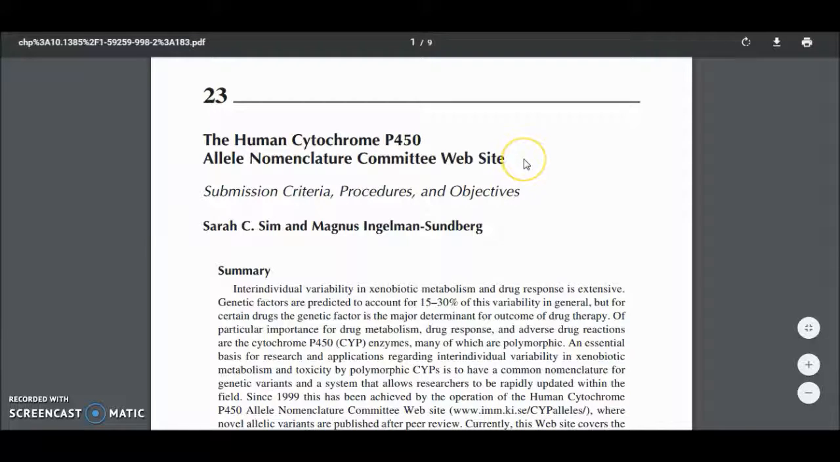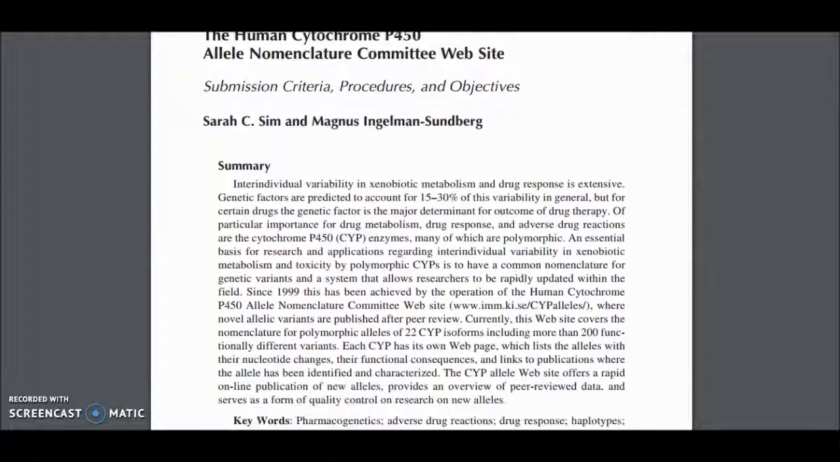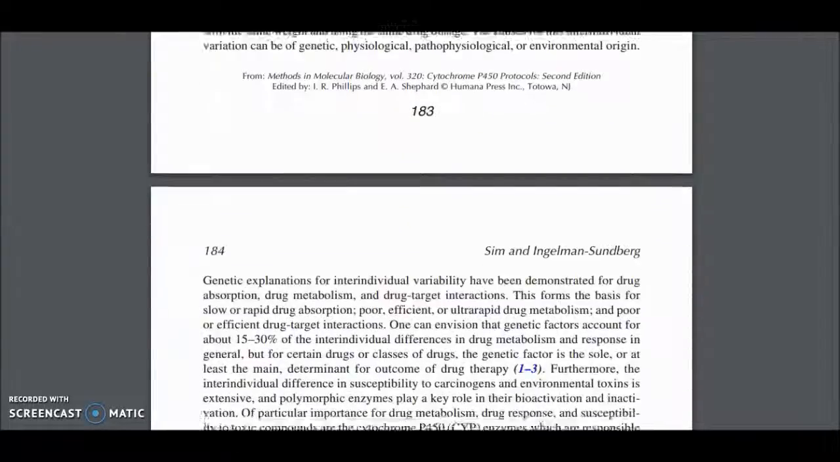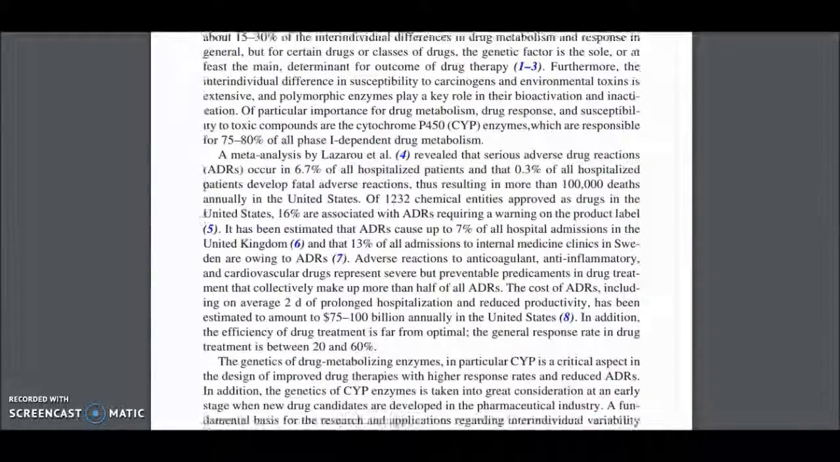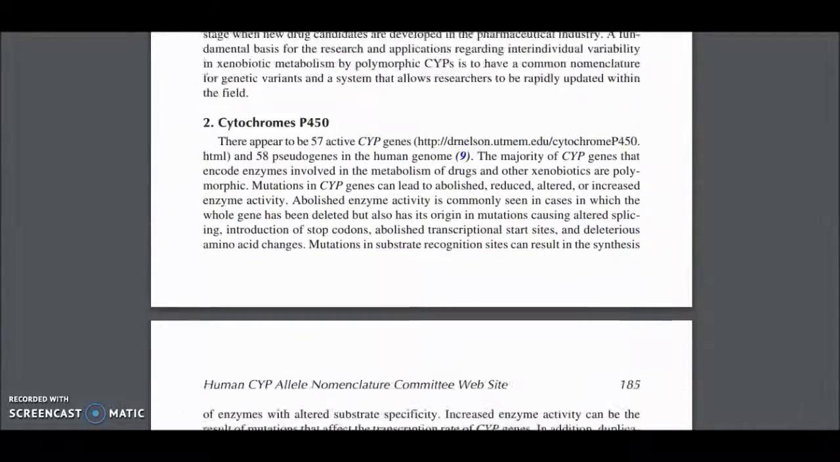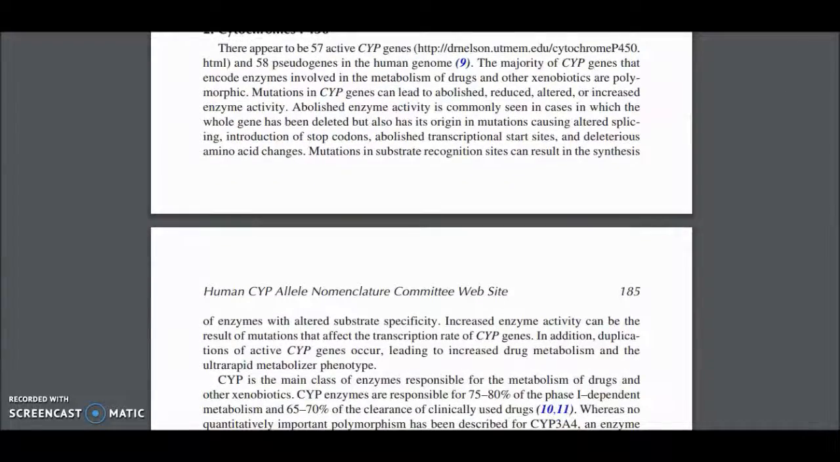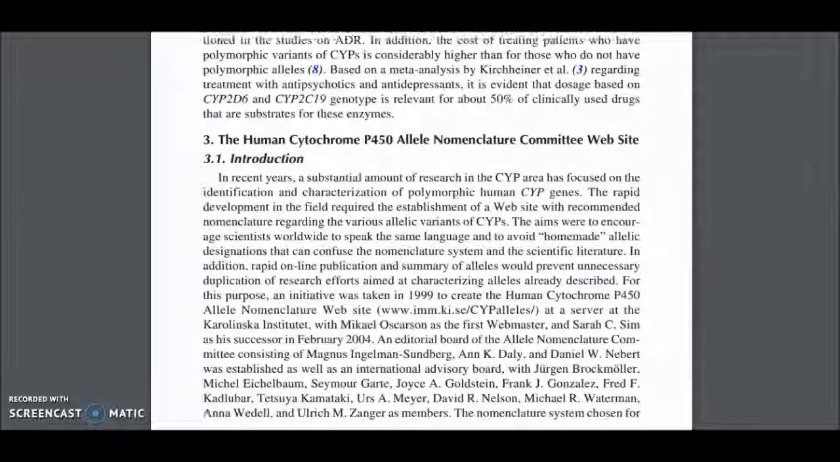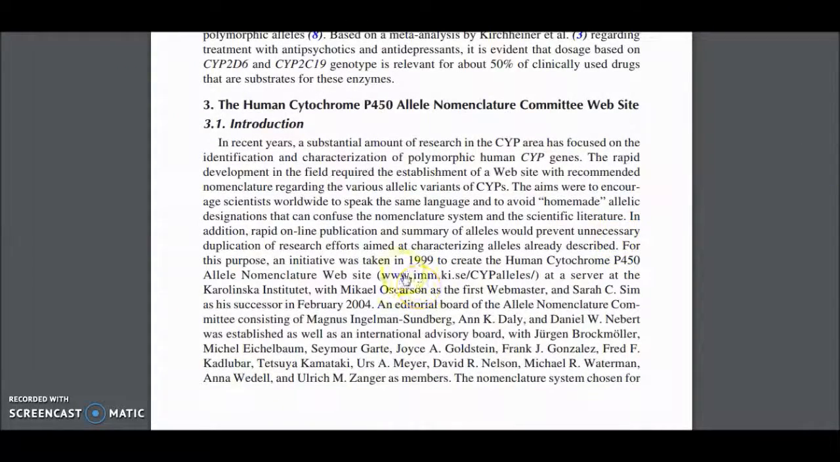At first, this website was created to encourage scientists worldwide to speak the same language and to avoid homemade allelic designation. This is because it can confuse the nomenclature system and the scientific literature. Plus, rapid online publication and summary of alleles would prevent unnecessary duplication of research effort aimed at characterizing alleles already described. So, in 1999, an initiative was taken to create the Human Cytochrome P450 Allele Nomenclature website.